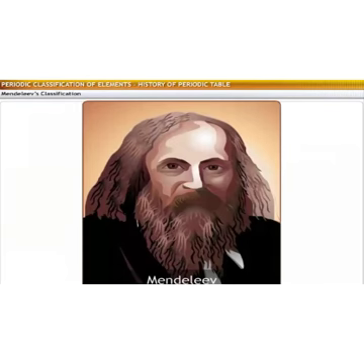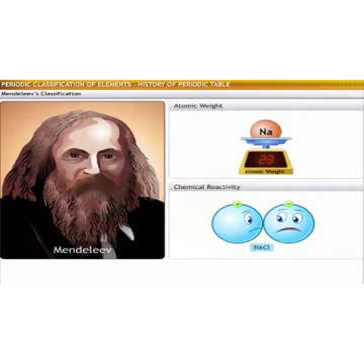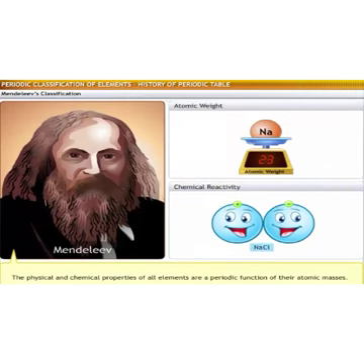Mendeleev based his work on the research by Newland and took it further. He felt that effective grouping of elements and properties could be based on two parameters: atomic weight and chemical reactivity. Mendeleev's periodic law states that the physical and chemical properties of the elements are a periodic function of their atomic masses.